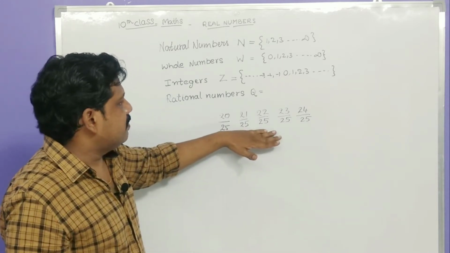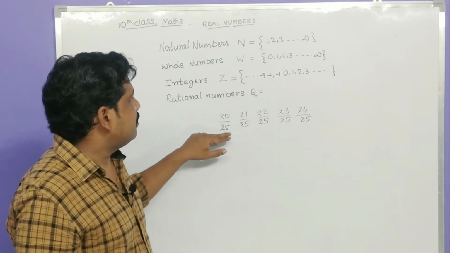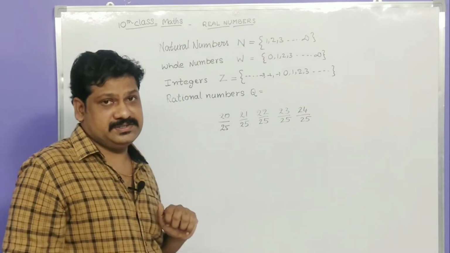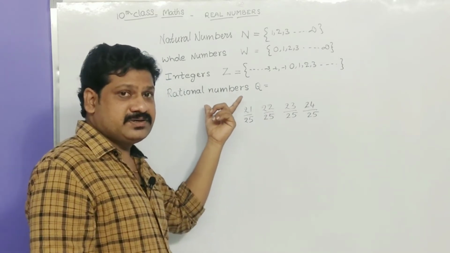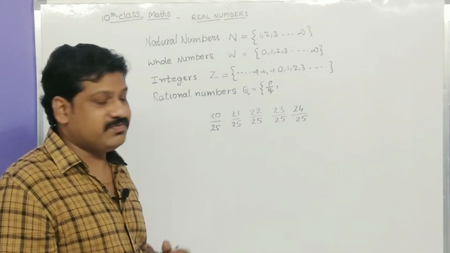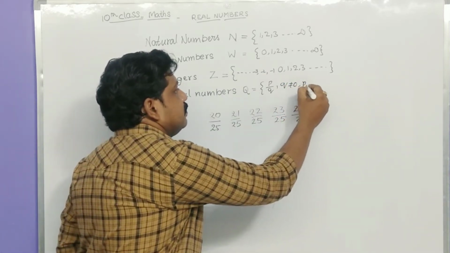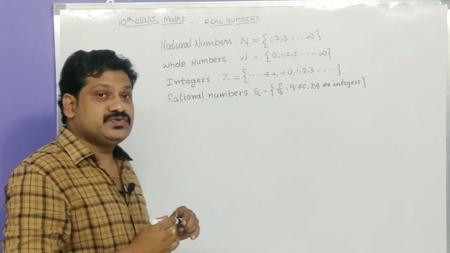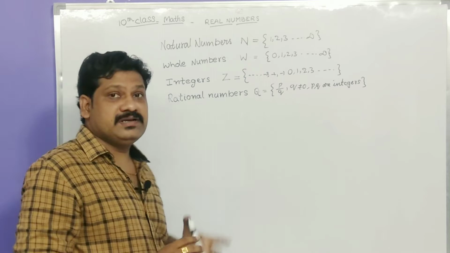These numbers are in the form of fractions, and they are not part of natural numbers, whole numbers or integers. This type of numbers are called rational numbers, denoted by the letter Q. The set of rational numbers is of the form p by q, where q is not equal to 0, and p, q are integers. The numbers which we can write in p by q form are called rational numbers.